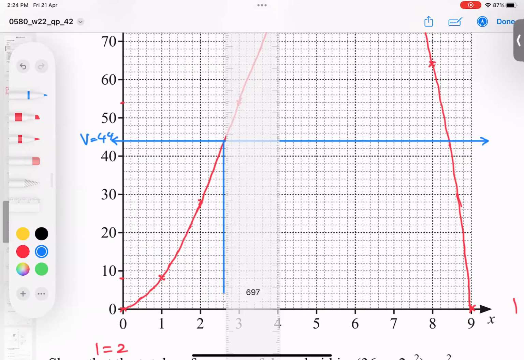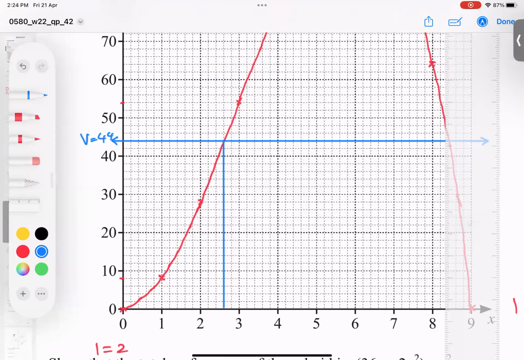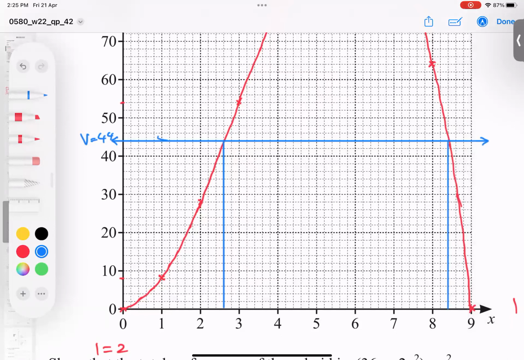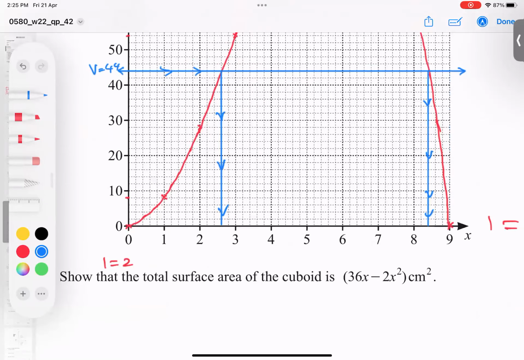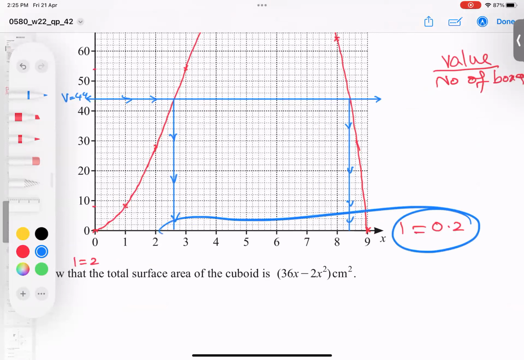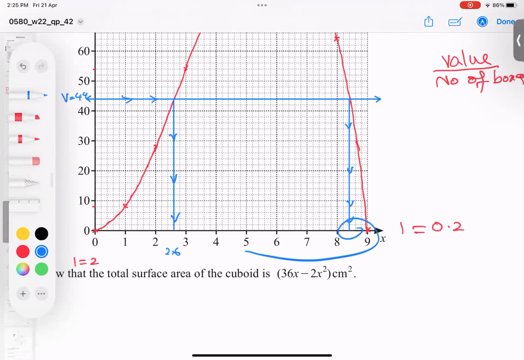So you can see this one. And the second meeting point is here. So I hope you got the point clear. It is coming from this arrow. And this is my answer number 1. And this is my answer number 2. So sorry, it is very clear. One box is 0.2 along. So this is 2.2, 2.4, 2.6. So this is giving 2.6. And what about this? 8.2, 8.4. So 8.4.